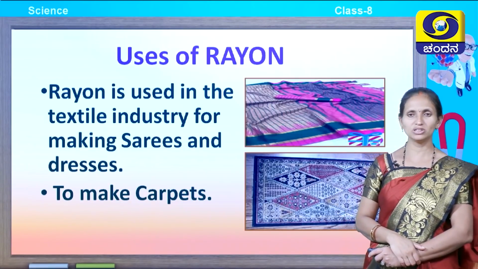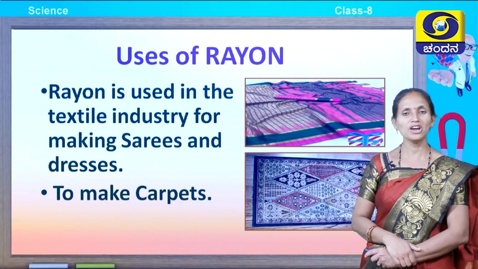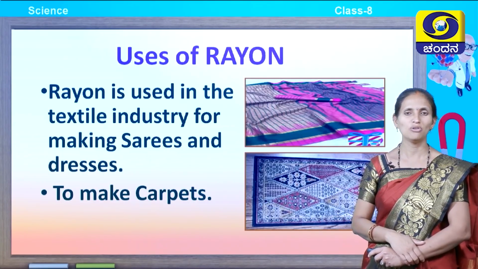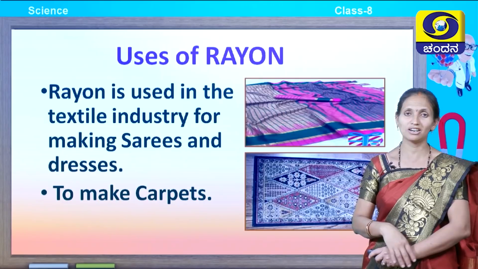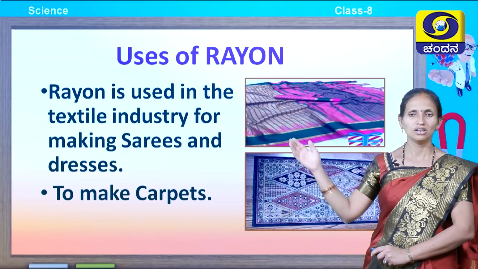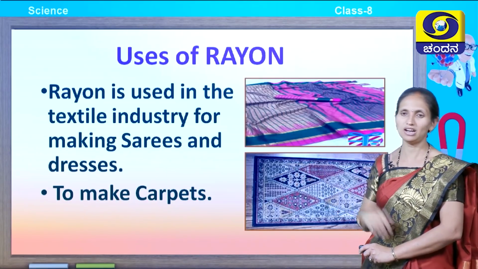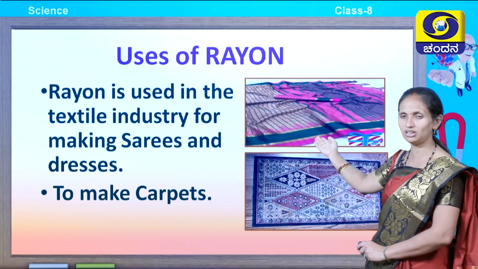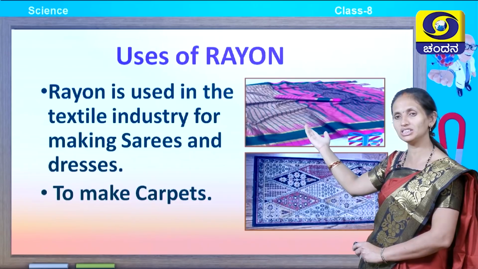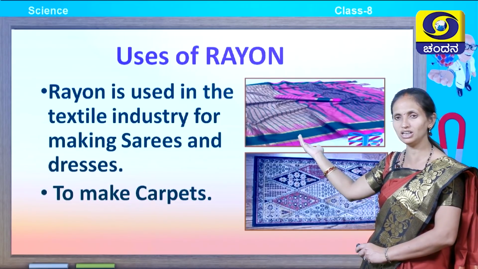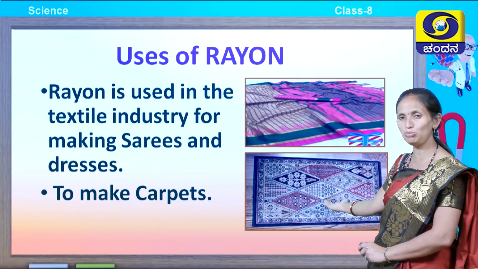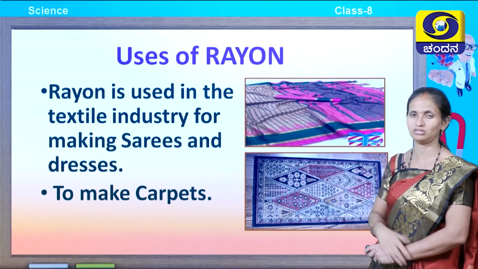What are the uses of rayon? Rayon is generally used in textile industries for making saris and dresses. It is used for making carpets and household articles. You can look here at a silk sari which resembles silk. It is not natural silk, but an artificial silk. It is also used for making beautiful carpets.